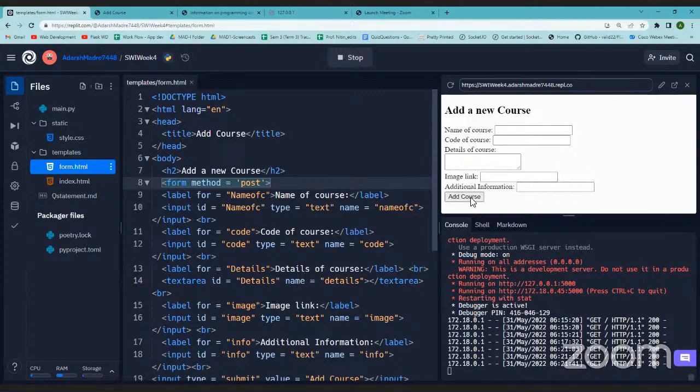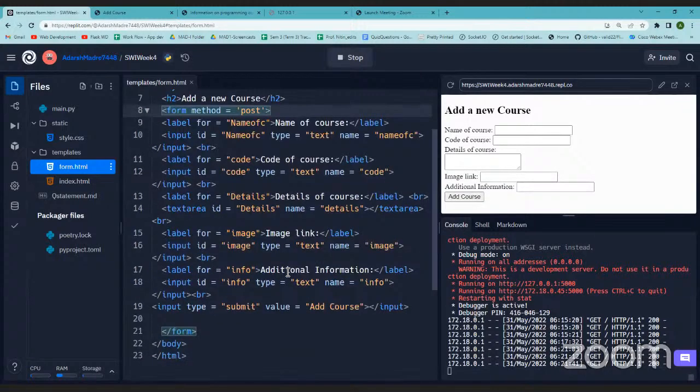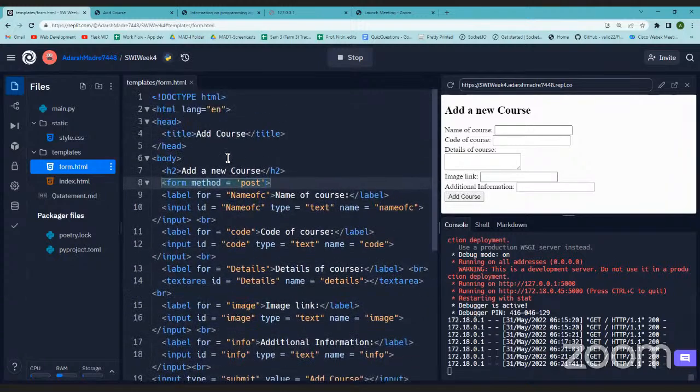What will happen whenever I hit add course? This is the significance of the submit button. Whenever I hit this submit button, it will hit a URL, which I also have to mention here, with a particular method. The method is defined: I will be using the post method. Now how to go to a particular URL, that I will do with this. So we have to use action.